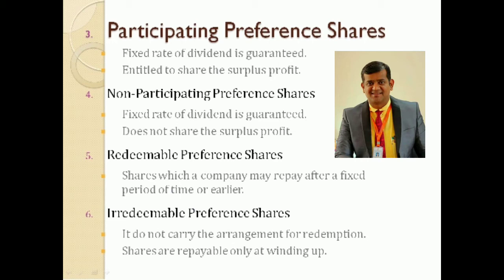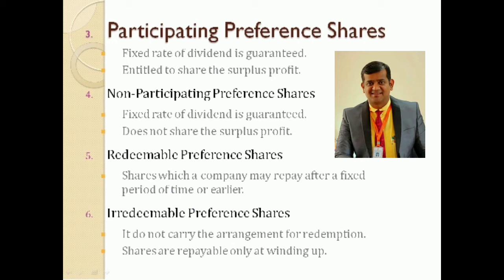See, in addition to the fixed rate of dividend, these shares carry a further right to participate with the equity shareholders also. So try to understand. After receiving their fixed rate of dividend, for example 10% or 12% or 20%, they have already received it. Then also they will have a right to participate with the equity shareholders in the surplus profits.